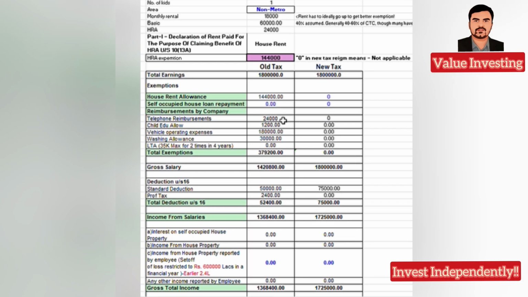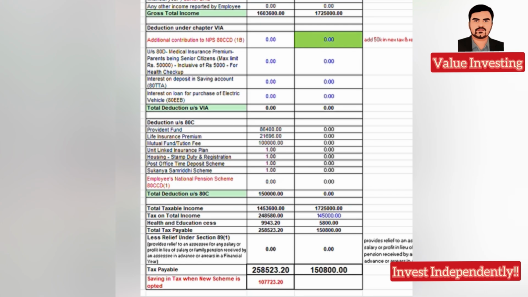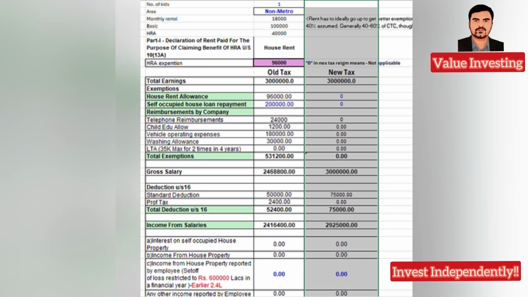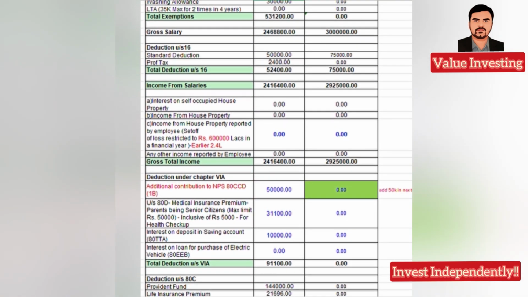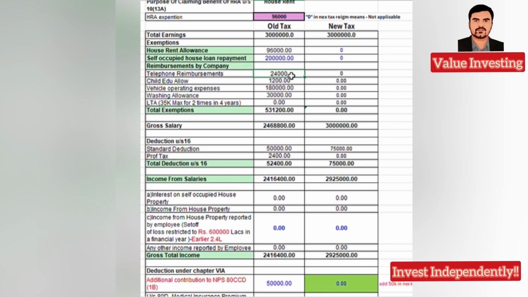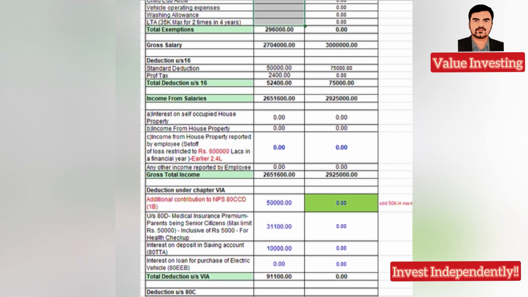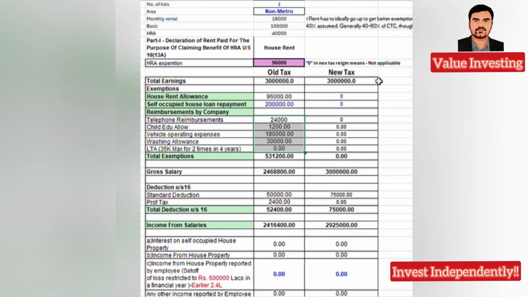And also if the company doesn't give any allowance, for example, so if I make it zero, then the case is completely different. You will get a saving of 1 lakh here. And similarly, if you go back to the earlier cases wherein it is 30 lakhs or something, wherein if you make the home loan zero, if you still retain the NPS, you still retain. But if the company doesn't have any reimbursements, maybe in your company it may not be. So if you make it zero, then in that case, you have 82,000 saving. So there are a lot of permutations and combinations in this, but clearly the new tax regime wins.